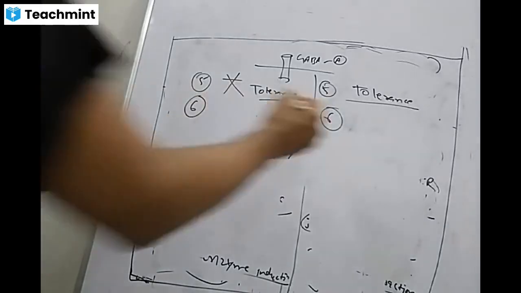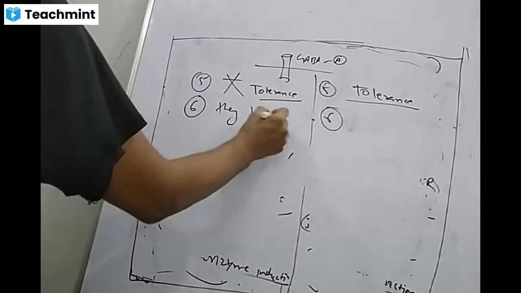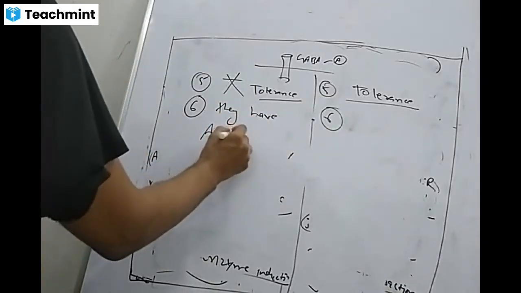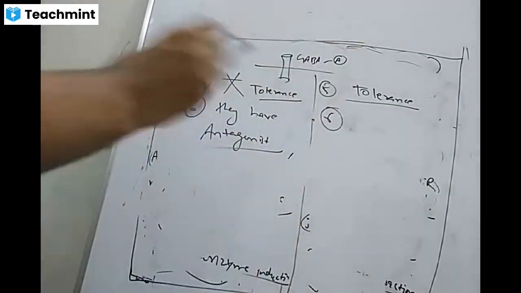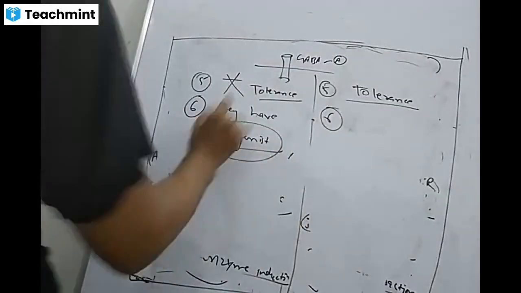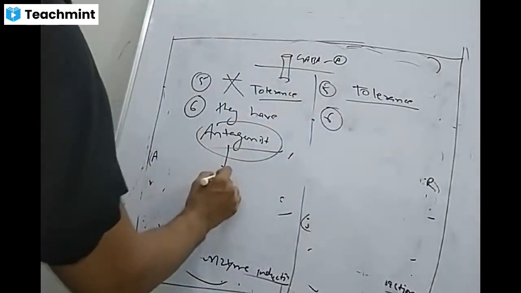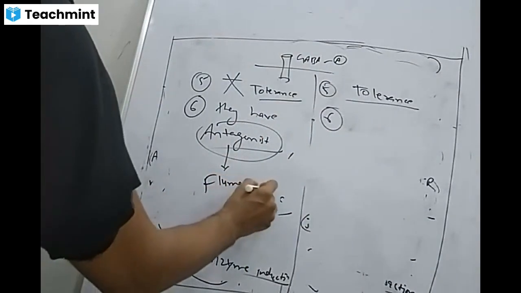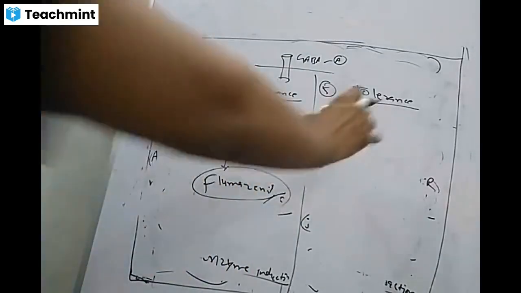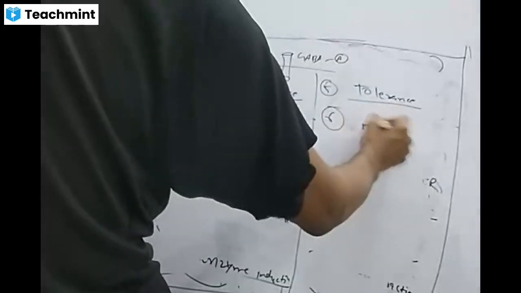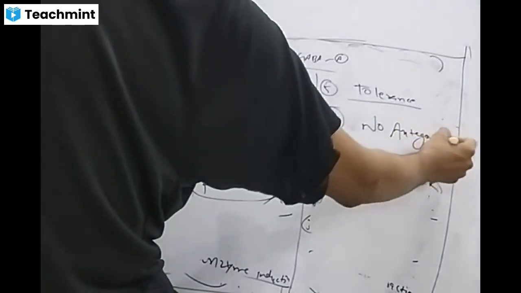And the next is that benzodiazepines have a specific antagonist. It means in case of overdose, you can give that specific antagonist to reverse the effect, and that is your flumazenil. But in case of barbiturates, they do not have a specific antagonist.